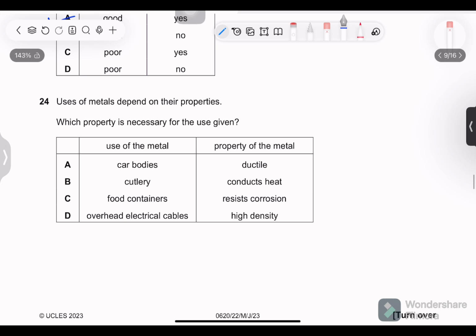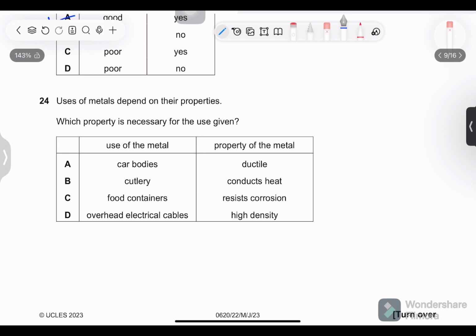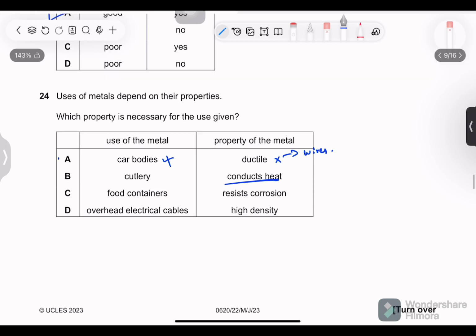Next, uses of metals depend on their properties. Which property is necessary for the use given? Metal is used in car bodies, yes, but not because it is ductile. Ductility is affiliated with wires. Cutlery conducts heat? No, we don't want the cutlery to conduct heat. Next, food containers resist corrosion.